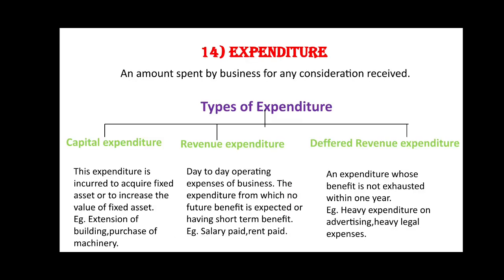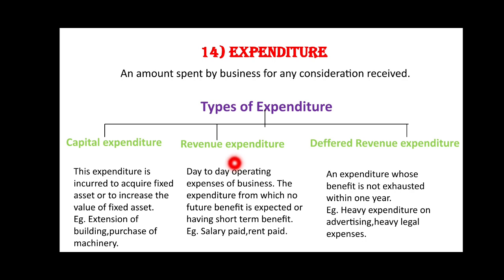Next is expenditure. An amount spent by the business for any consideration received by the business is called expenditure. It is further divided into capital expenditure. This expenditure is incurred to acquire fixed assets or to increase the value of a fixed asset. It gives the benefit for a long period of time and it is non-recurring in nature.